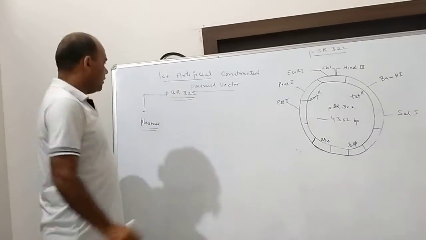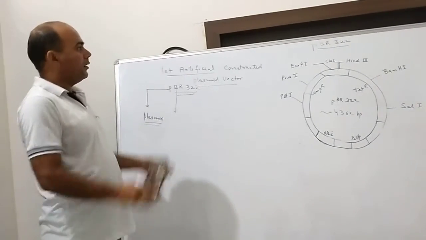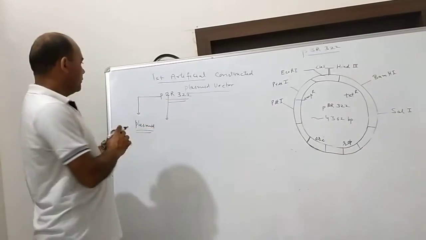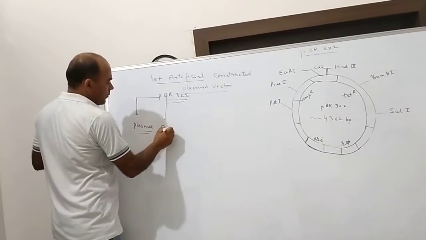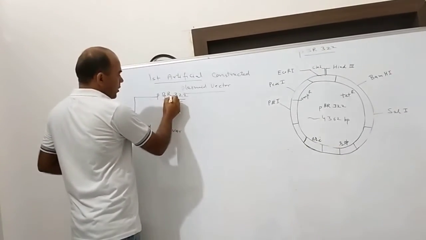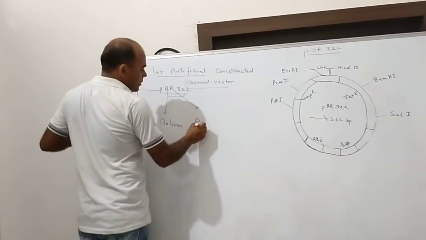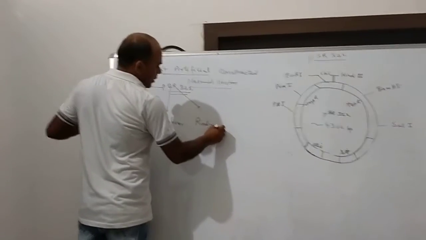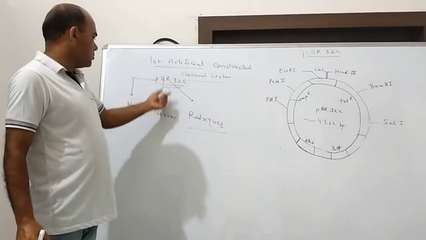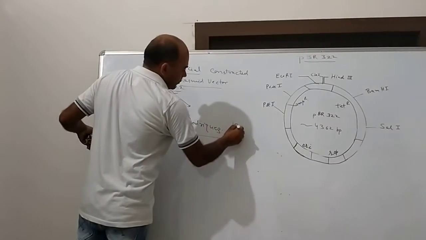B indicates the name of a scientist who made this plasmid vector in the laboratory: Bolivar. The next letter, R, indicates Rodriguez, another scientist. It means these scientists, Bolivar and Rodriguez, in 1977